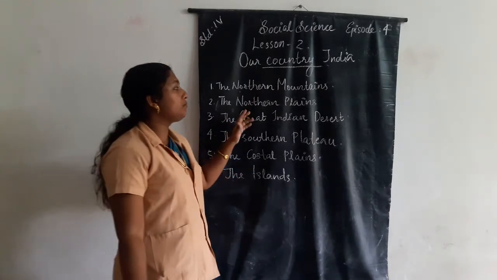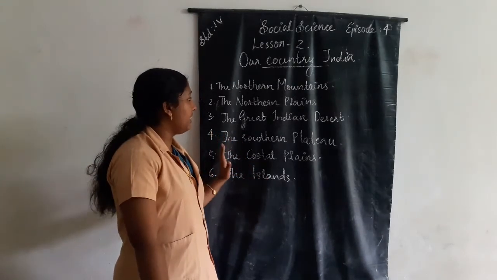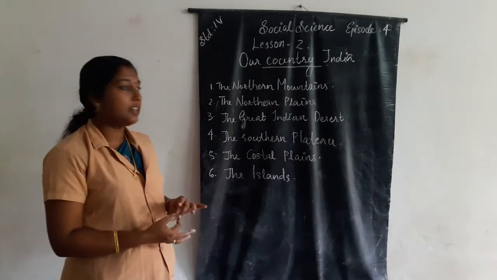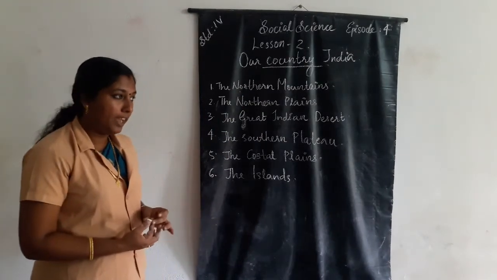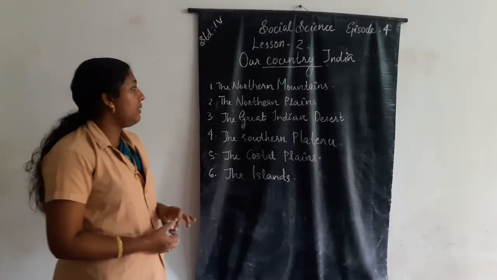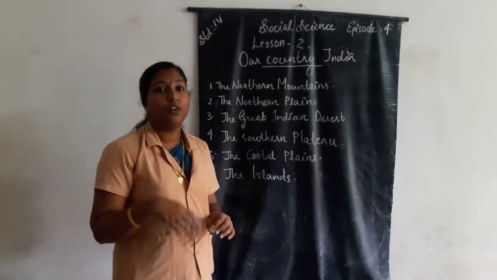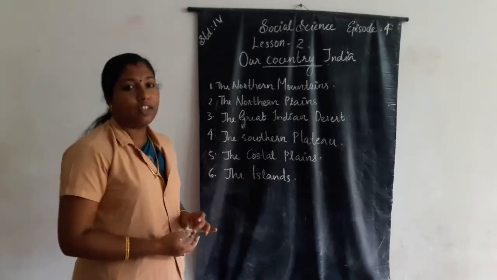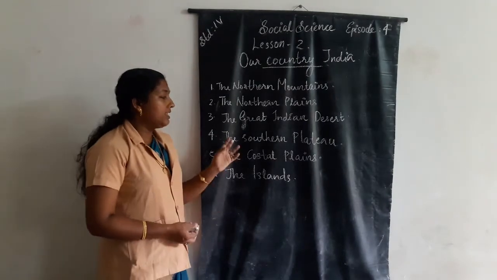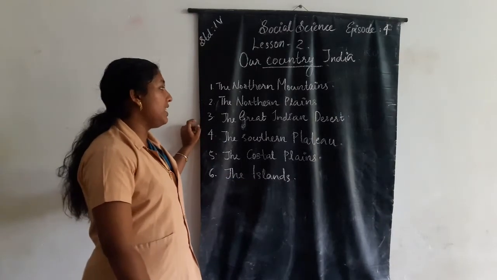Based on the physical features, India can be divided into 6 categories, which are the northern mountains, the northern plains, the great Indian desert, the southern plateau, the coastal plains, and the islands.